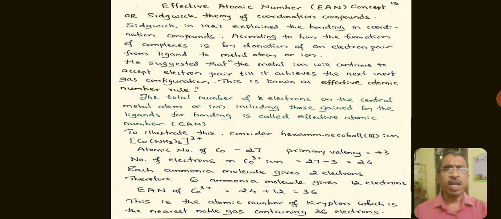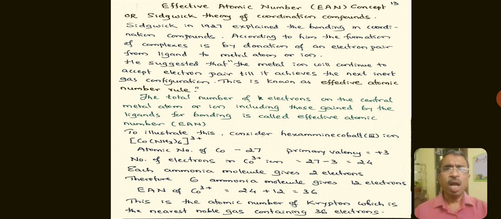Mathematically, it is given as EAN equals atomic number of the atom minus oxidation state of the metal atom plus the total number of electrons gained from the ligands by the central metal ion. Let us illustrate this taking an example of the hexamine cobalt 3 ion.